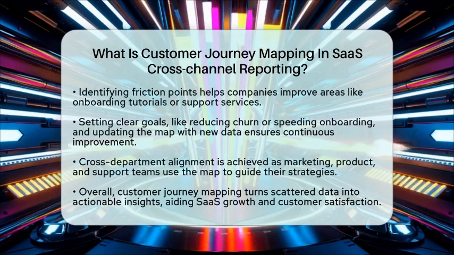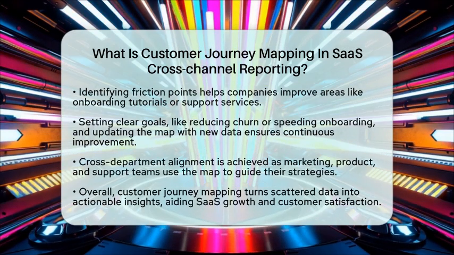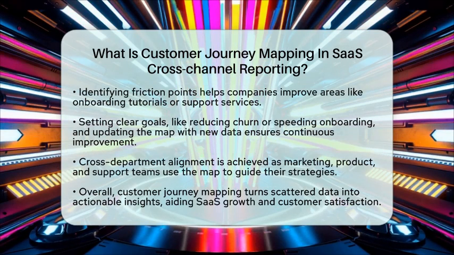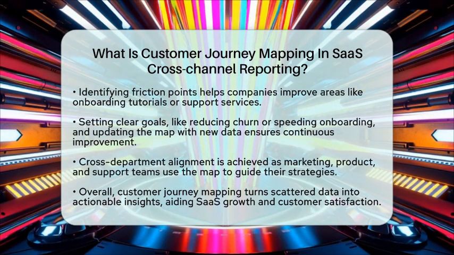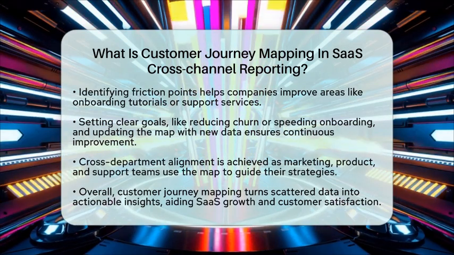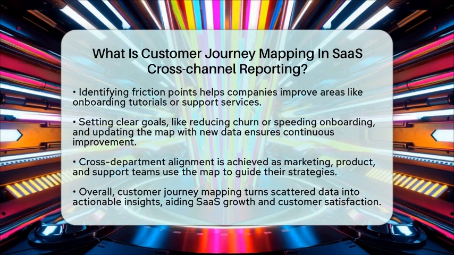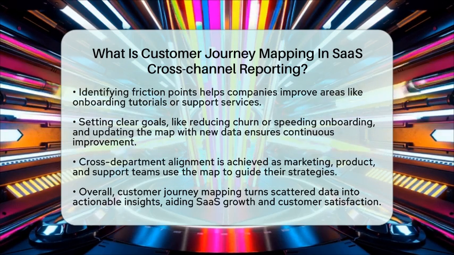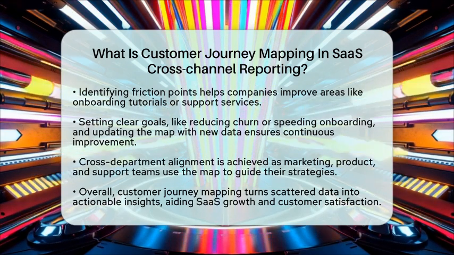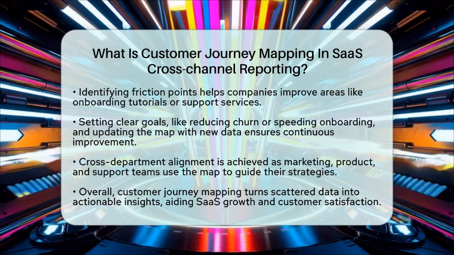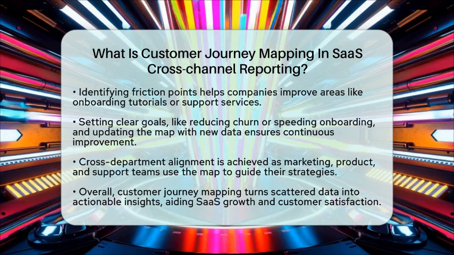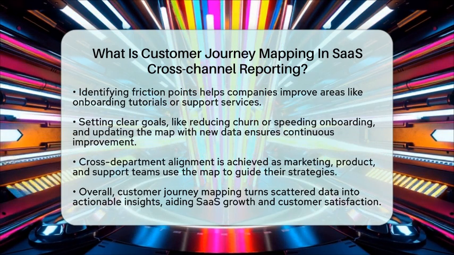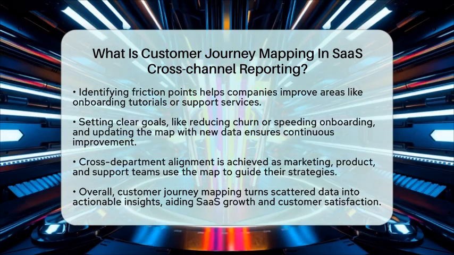The main aim is to set clear goals, like reducing churn or speeding up onboarding, and keep updating the map as new data comes in. This ongoing process helps SaaS companies stay aligned across departments. Marketing can see which messages work best, product teams can improve features, and support can proactively help customers before they leave. Using customer journey mapping in cross-channel reporting makes it easier to understand the full experience of each customer.